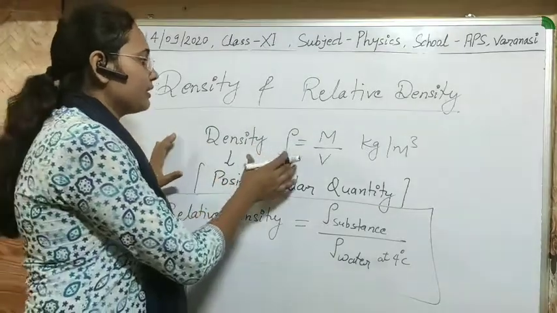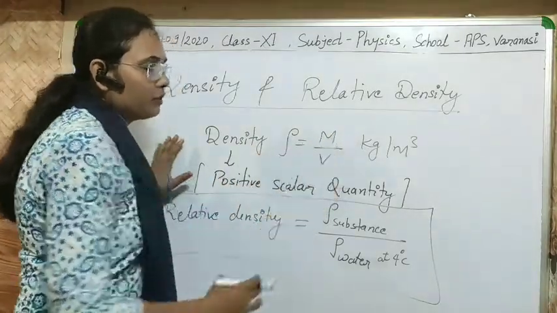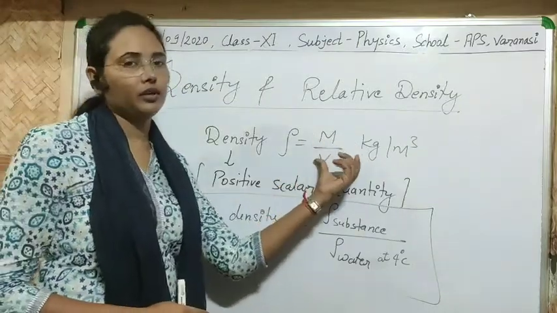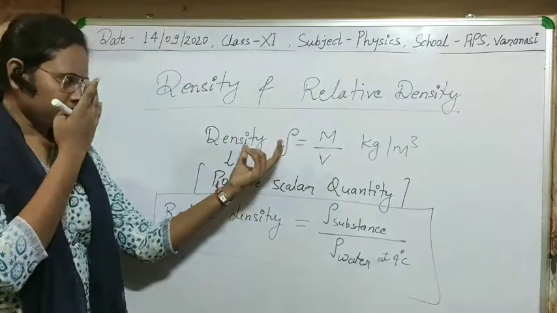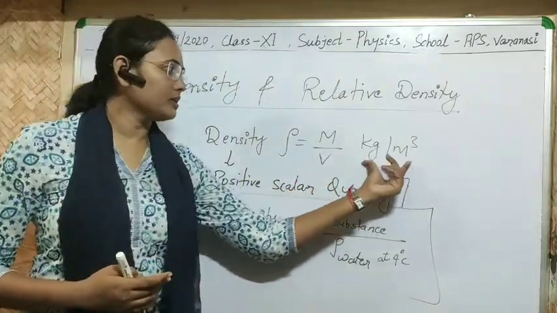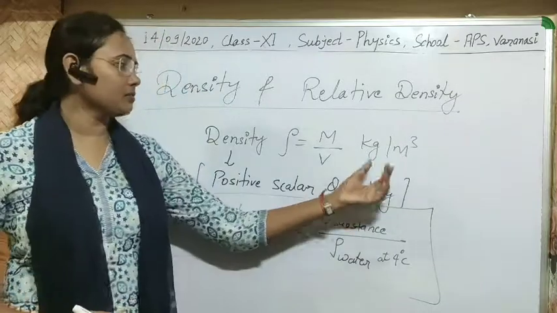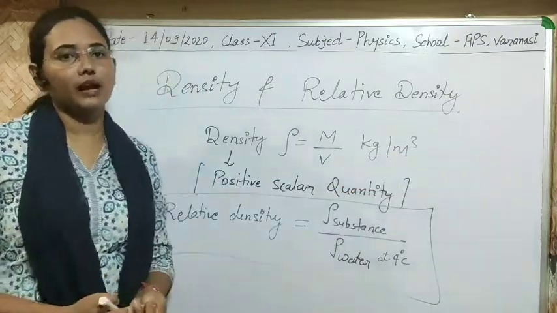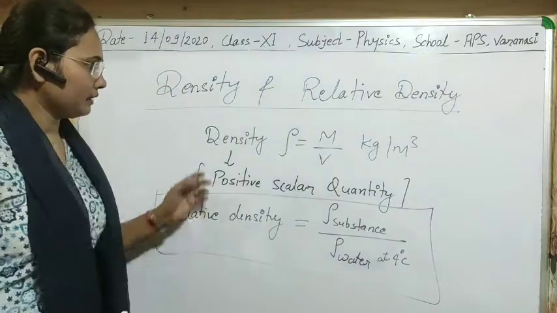Simply, you all know that density is mass per unit volume. Okay, simple, mass per unit volume. So this is the simple formula for density, and its unit in the MKS system is kilogram per meter cube, and in the CGS system it is gram per centimeter cube. So I think this is clear.